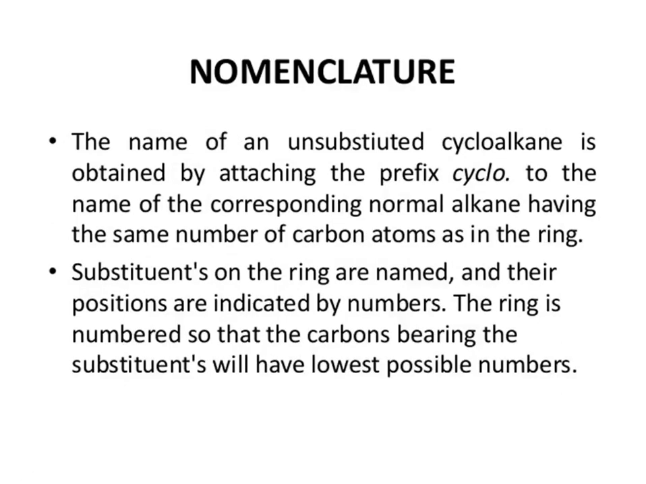Nomenclature of these cycloalkanes. Unsubstituted cycloalkanes are named with the prefix cyclo first, and then the chain name, like if 3 carbons are there, it is cyclopropane. Then if 4 carbons are there, it is cyclobutane. Likewise, if substituents are on the ring system, they are named and their positions are indicated by numbers, and the ring is numbered so that the carbons bearing the substituents have the lowest possible numbers.